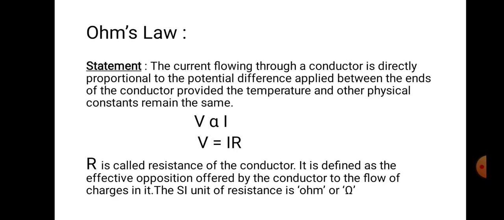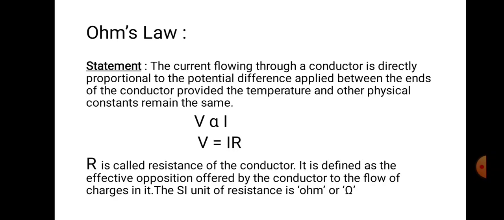Then what about the relation between the applied potential difference and the strength of the current? Here is the important result: according to Ohm's law, the strength of the current always depends on the applied potential difference. If the applied potential difference increases, then the strength of the current increases. That is, more electrons start moving in the same area.